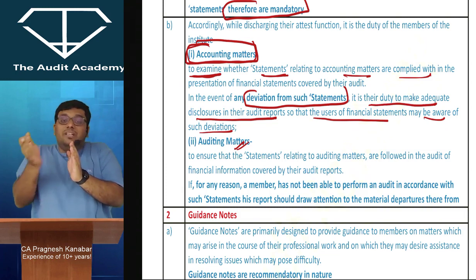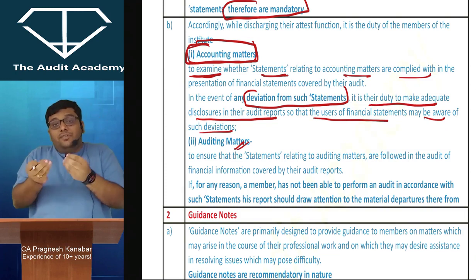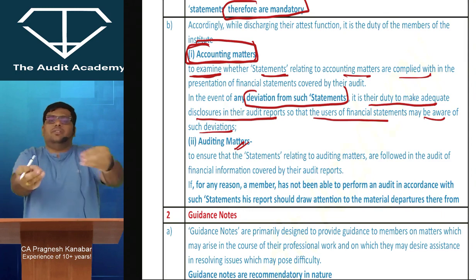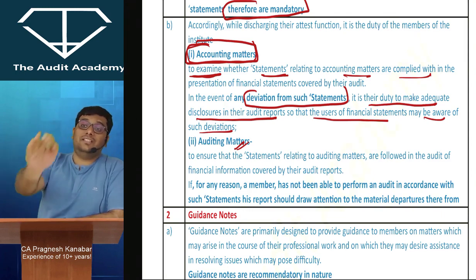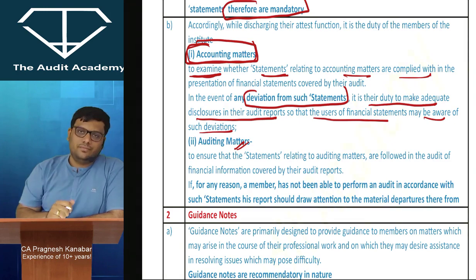Departing is you are doing something different. And if you are doing something materially different from what is given in the statement, like you have to go for physical verification of inventory, but you did virtual verification, that is a materially different thing that you are doing. Then it is your duty to highlight it in the audit report.